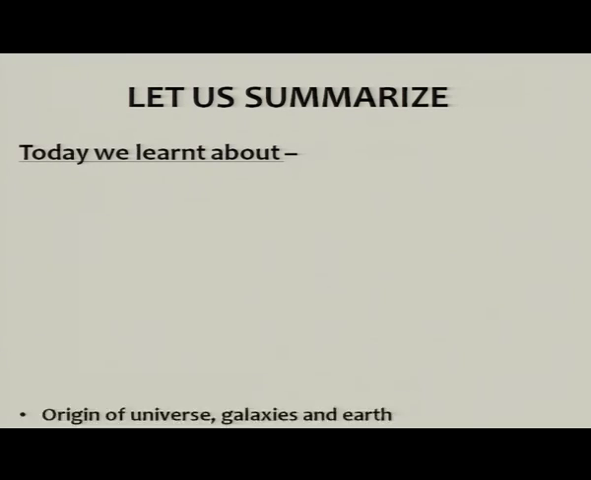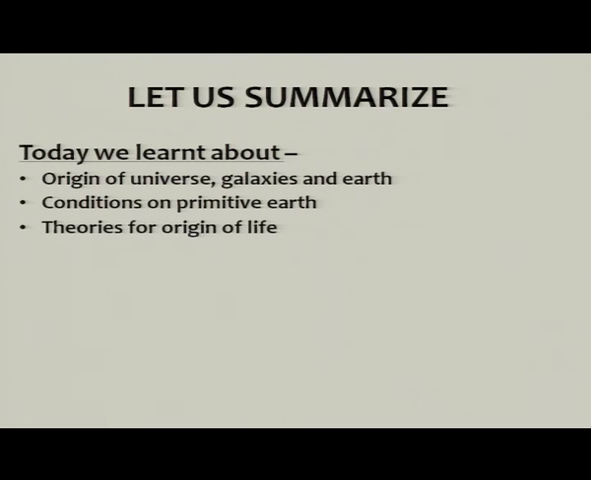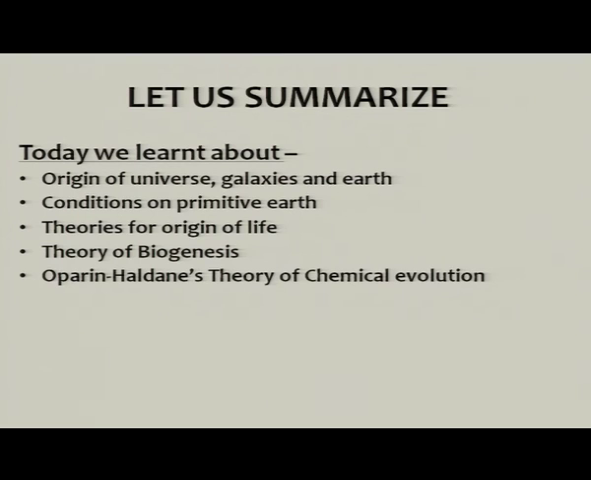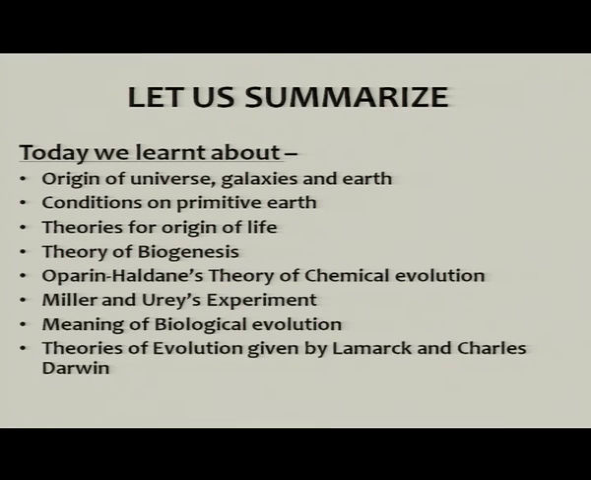So, let us summarize what we have covered till now. Today we learnt about the origin of the universe, galaxies and earth, the conditions which were present on the primitive earth, and theories for the origin of life, how life originated in the first place. Then the theory of biogenesis, Oparin and Haldane's theory of chemical evolution, Miller and Urey's experiment, the meaning of biological evolution, and theories of evolution given by Lamarck and Charles Darwin.